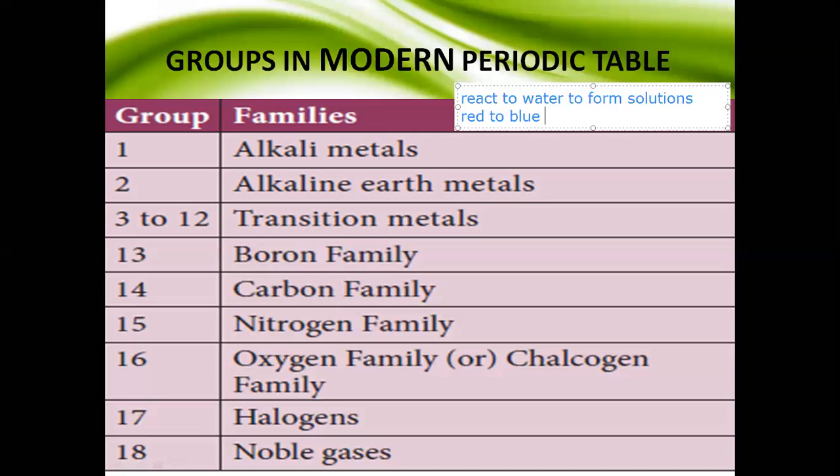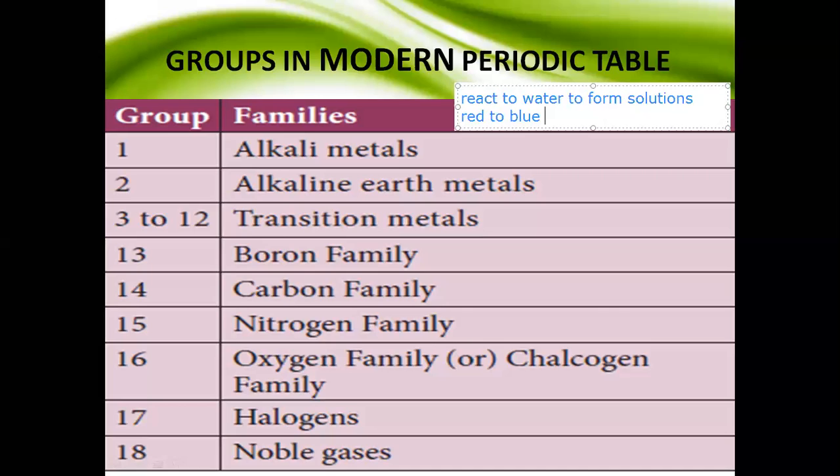Groups 3 to 12 are called transition metals because these groups are intermediate between the metal and non-metal groups. So this is called transition metal.